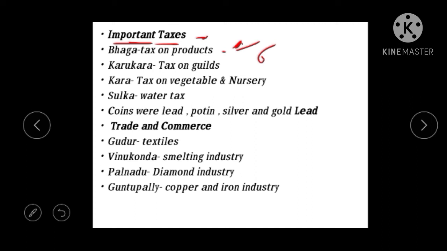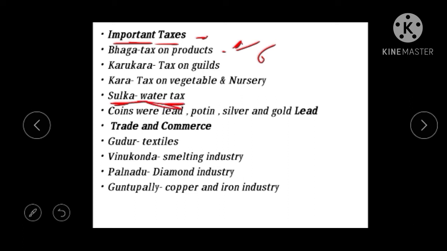Then the next tax is Kara. Kara is a tax on vegetables and nurseries. Nursery means where the plants are sold. Then next is the Sulka. Sulka is very important, most of the time this question is asked. Sulka is a tax on water, or water tax.